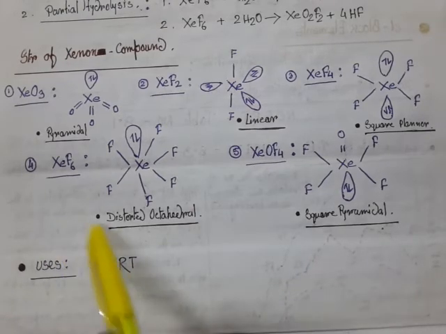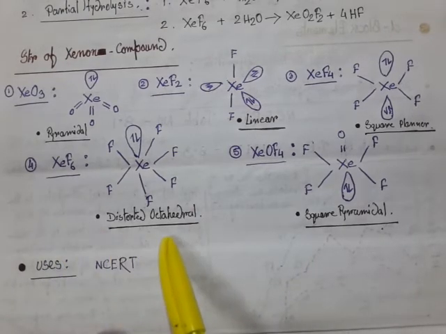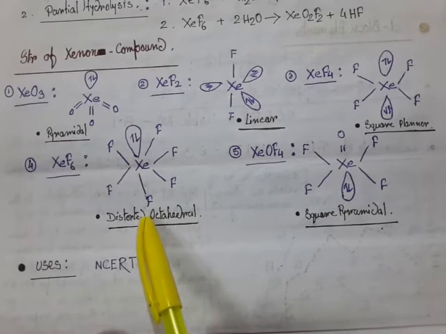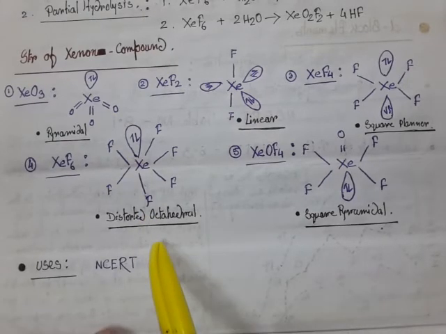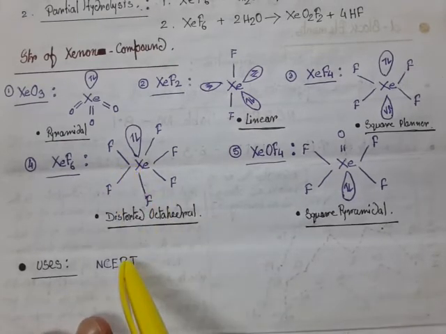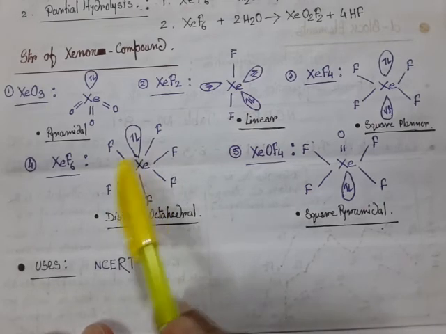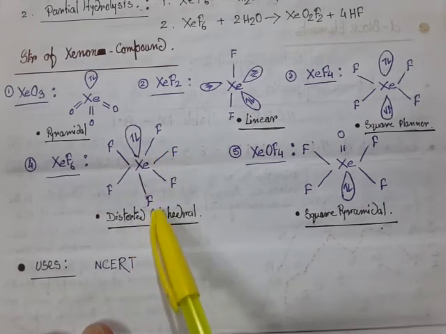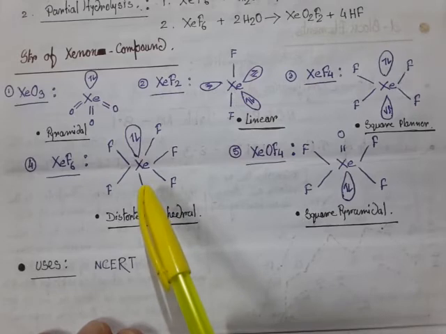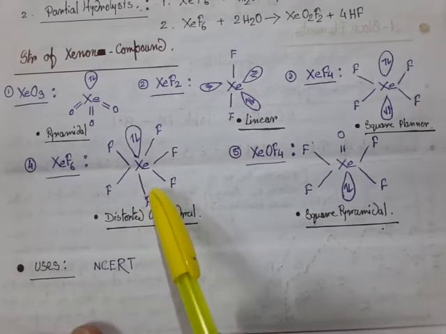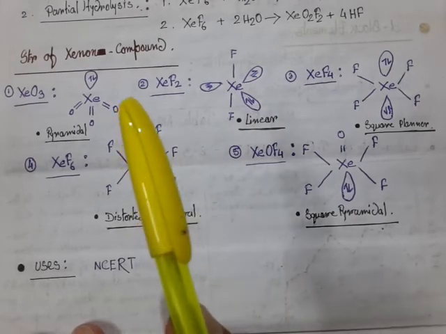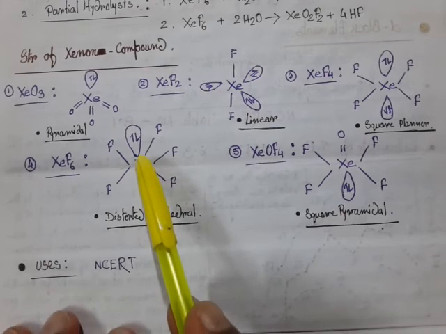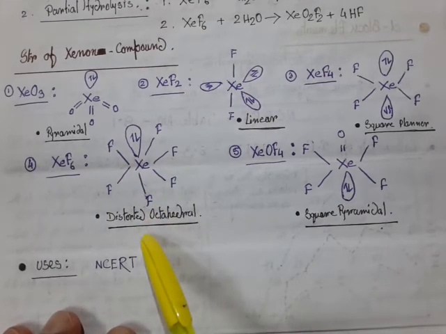Xenon hexafluoride has a distorted octahedral structure. This is the distorted octahedral structure. Why is there a distortion? Because of the presence of a lone pair, obviously. There are 6 fluorine atoms producing 6 covalent bonds with xenon, but since there is a lone pair of electrons, definitely there is a distortion. That's why the structure is distorted octahedral.